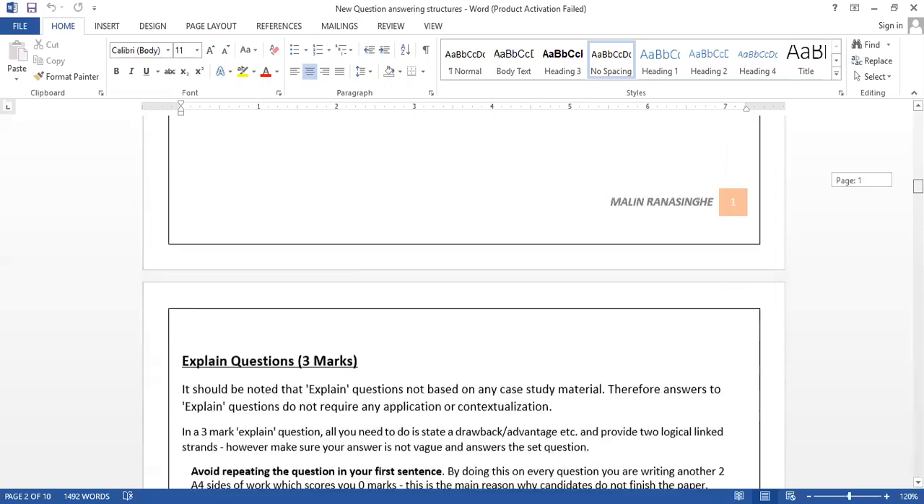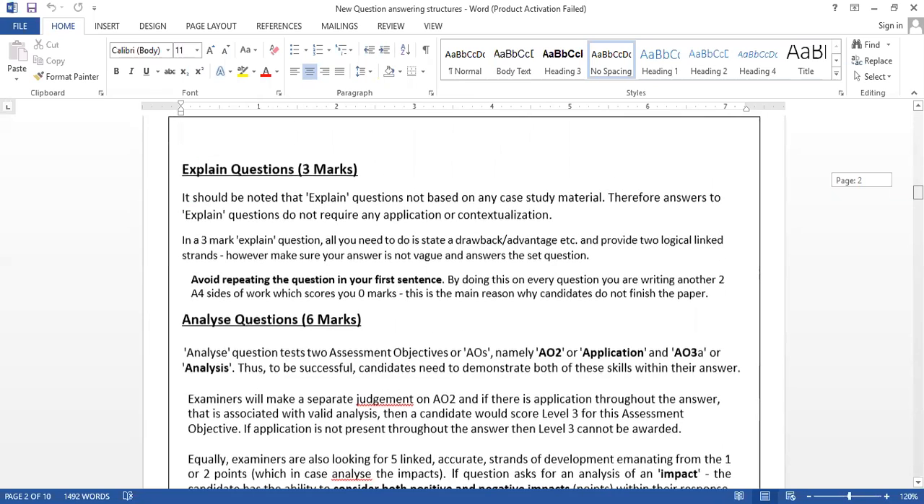Let's go to the explain type questions. In one paper, there are 5 explain questions: 1 in question number 1, 3 in question number 2, and 1 in question number 3. Altogether in paper 1 and paper 2, there are 10 explain questions you have to write. In the small business paper, 5 explain questions carry 15 marks.